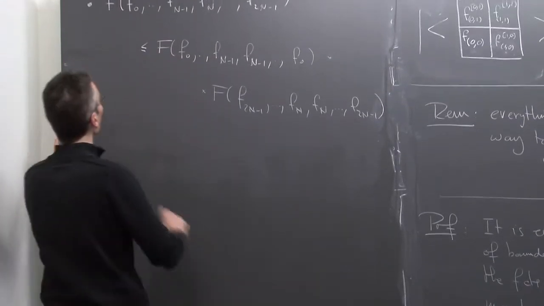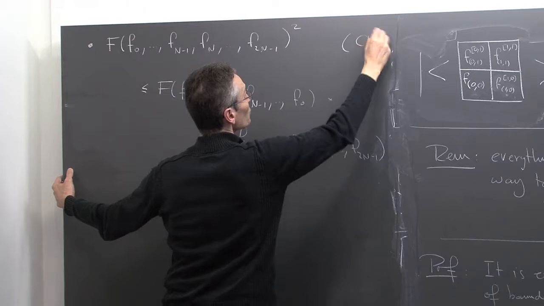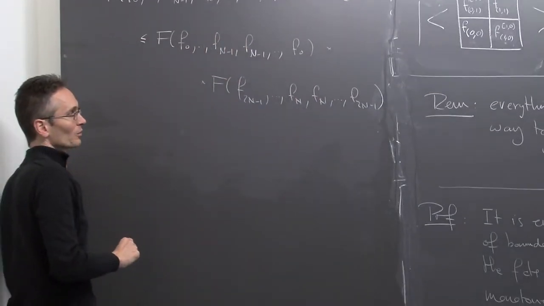This property I will call CS for Cauchy-Schwarz. It will be a consequence of Cauchy-Schwarz.